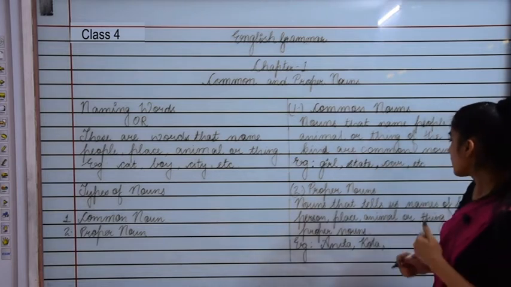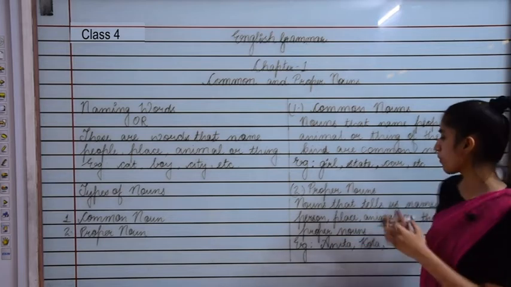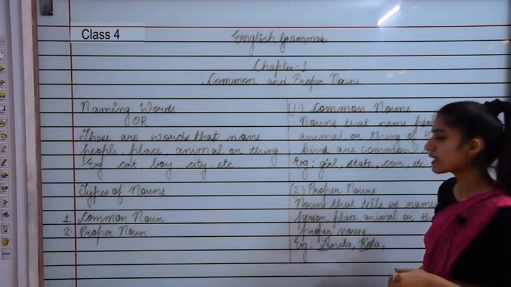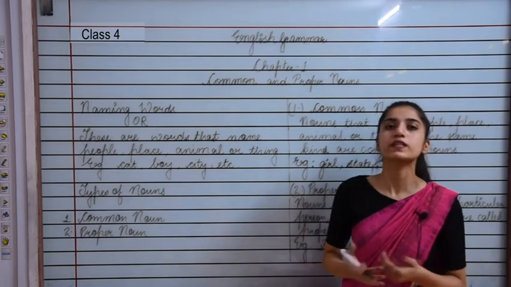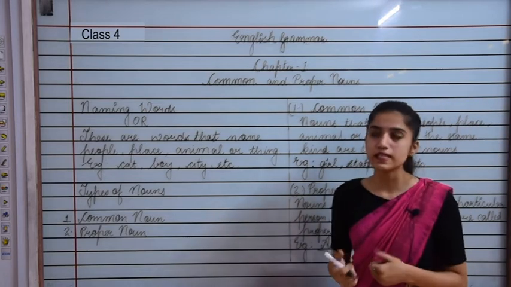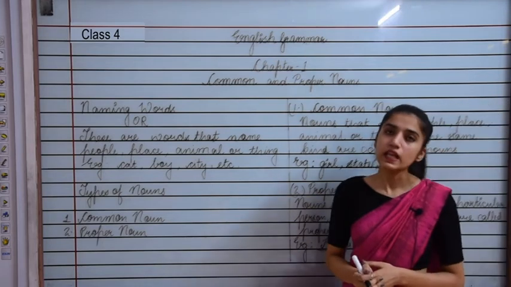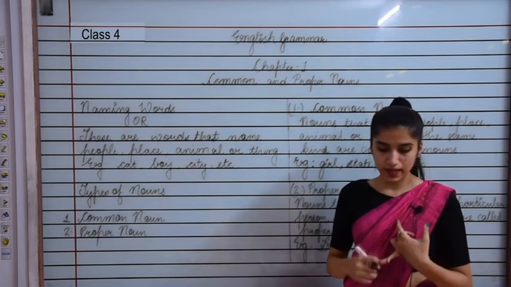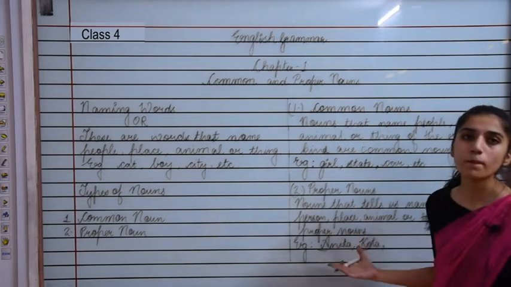Now, can you see anything common in these two words? That the first initial letter is capital. So proper nouns always begin with a capital letter. Just remember this thing, that proper nouns always begin with what? Capital letter, right? And the names of the days of the week or months or some special days are again considered as what? Proper nouns.